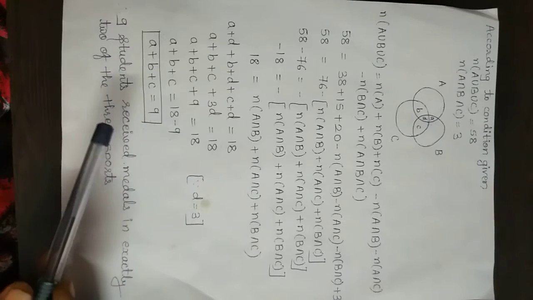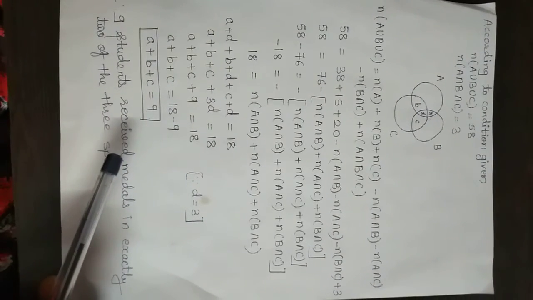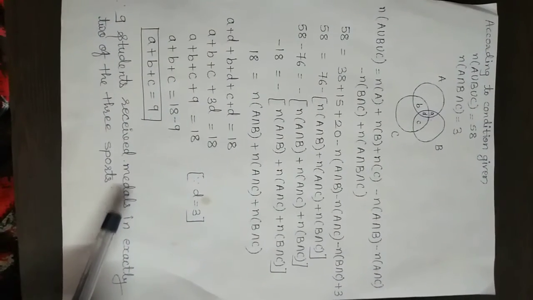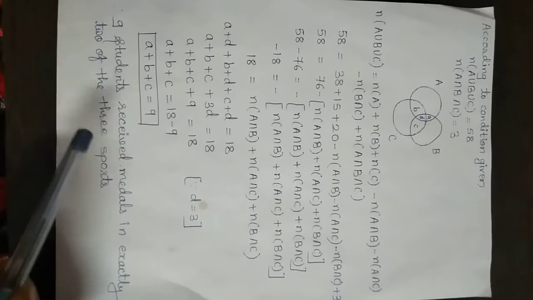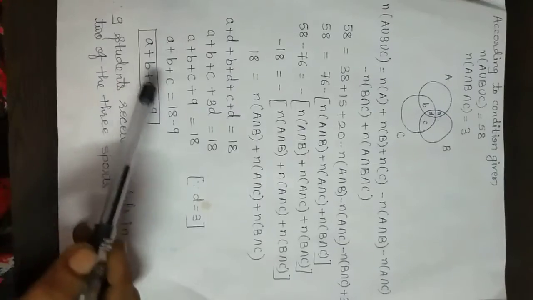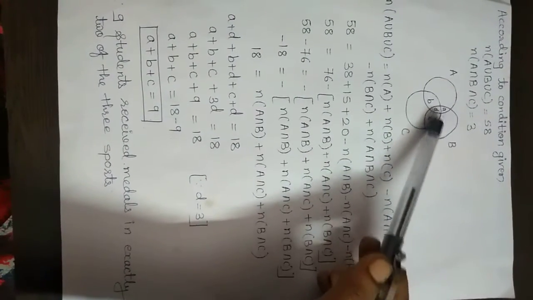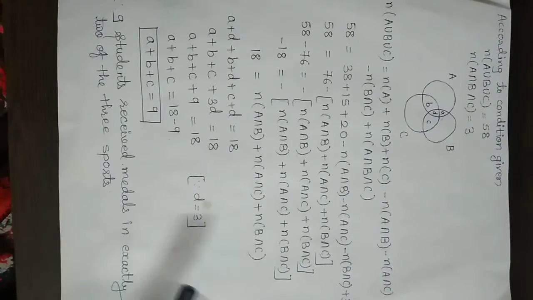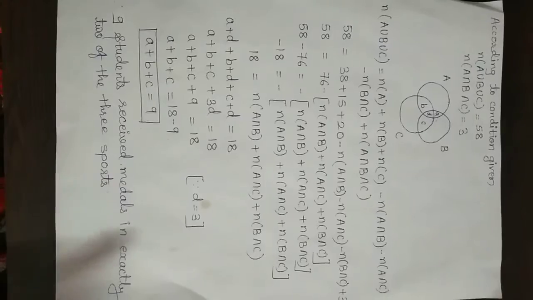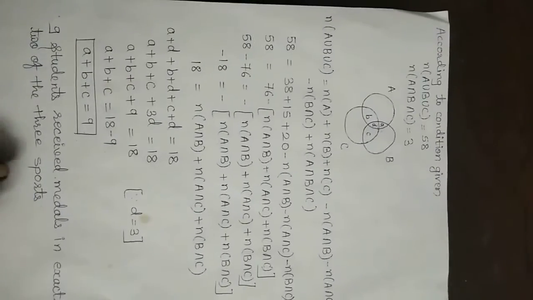So we can say that 9 students received medals in exactly 2 of the 3 sports, because everywhere we have considered this A, B, C as the intersection of 2 sets. So we can say that 9 students received medals in exactly 2 of the 3 sports. Now let's continue with one more question.